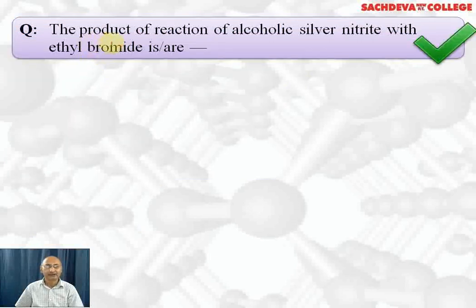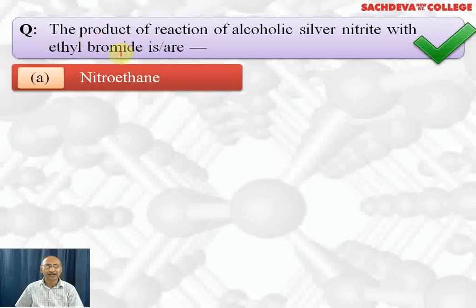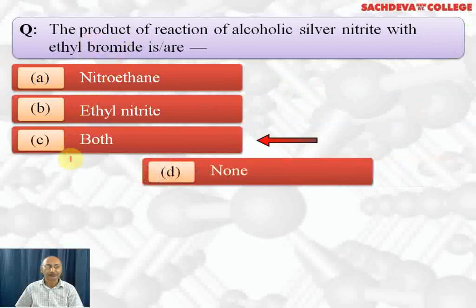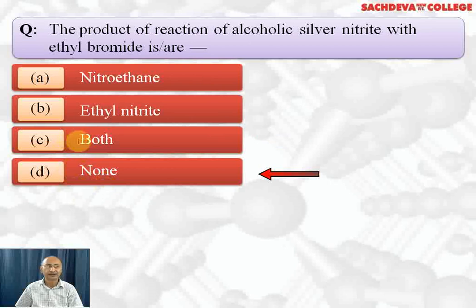Next we have: the product of reaction of alcoholic silver nitrite with ethyl bromide is, A part nitroethane, B part ethyl nitrite, C part both, D part none. The correct answer is both. Although nitroethane will be the major product, ethyl nitrite will be the minor product.